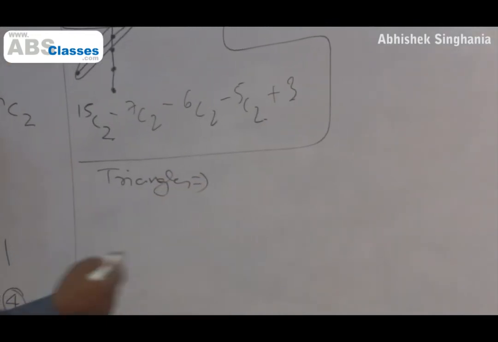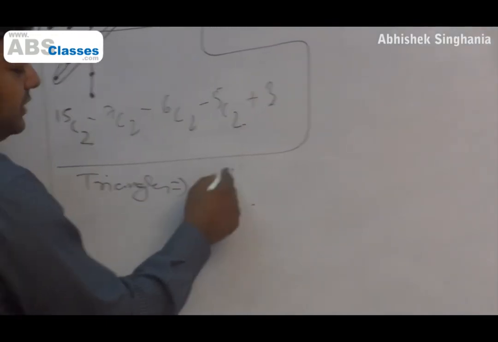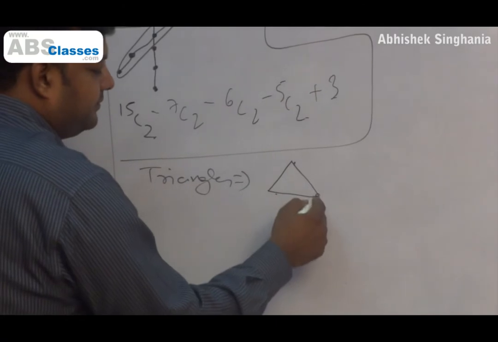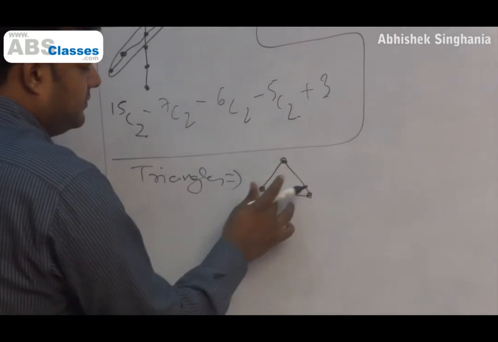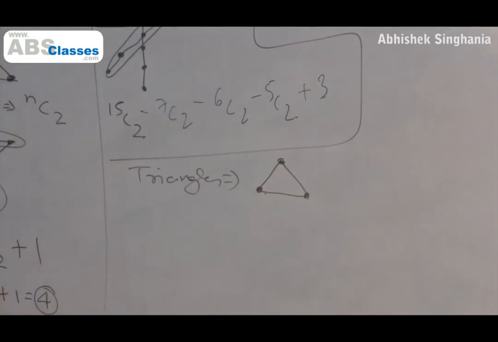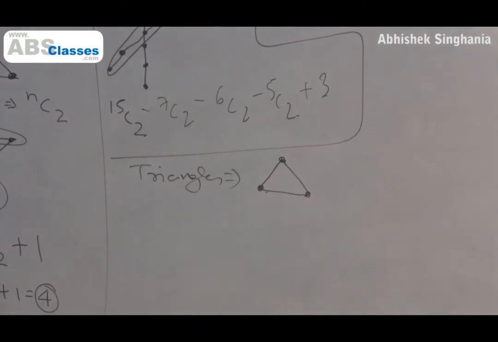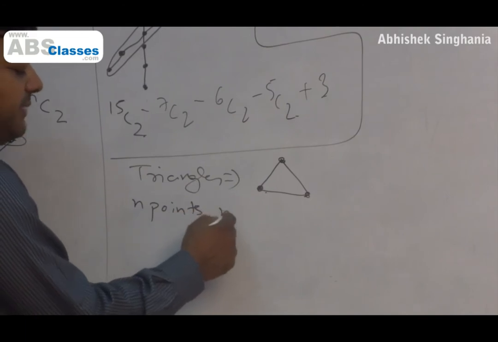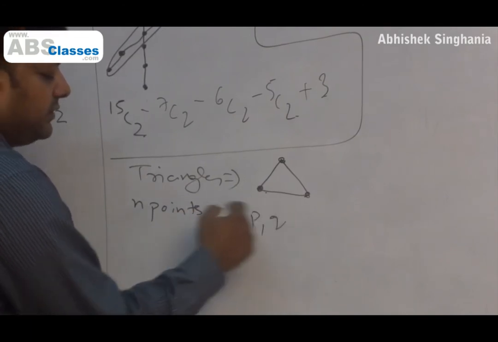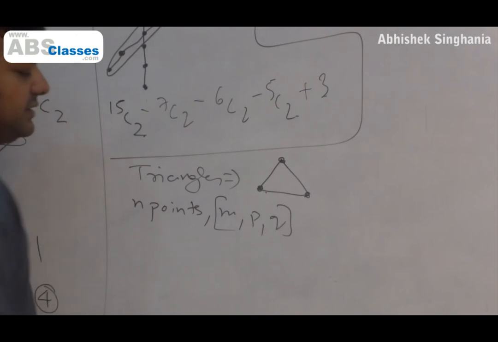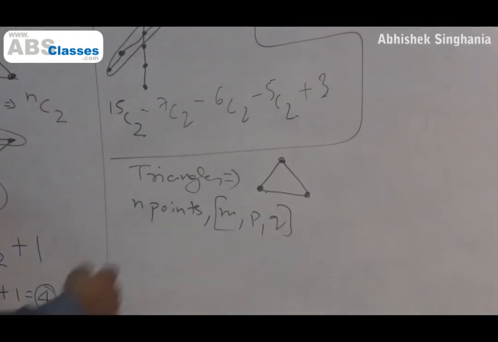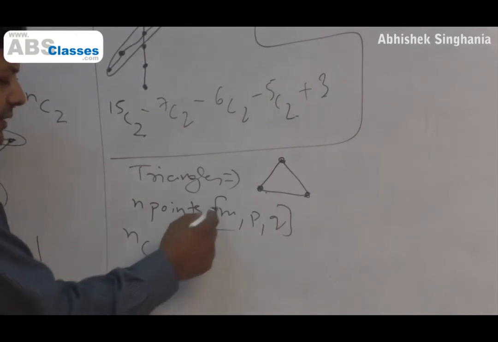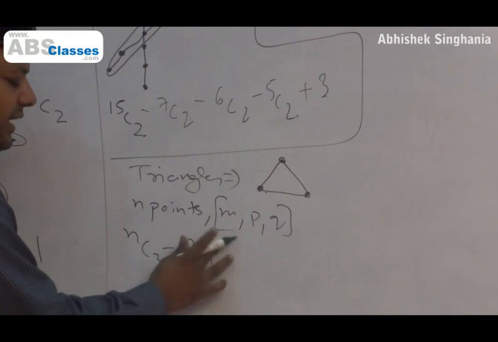How many points do I need to make a triangle? 3 non-collinear points will give me one triangle. Okay. So the same kind of logic will be applied here: if there are n points, of which M, P, Q are collinear, different collinear sets, then how many triangles can you get? So ideally it should be NC3, but a collinear set will not give me a triangle. Yeah?